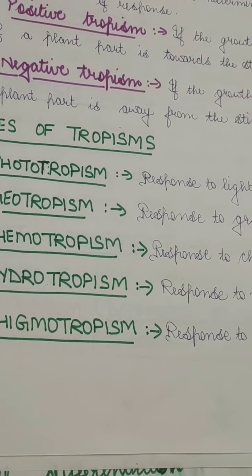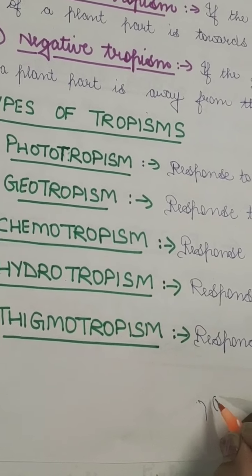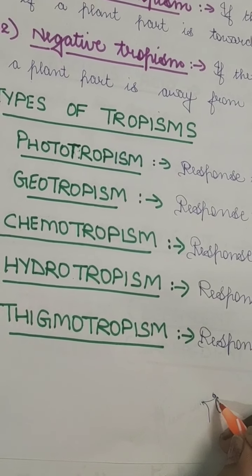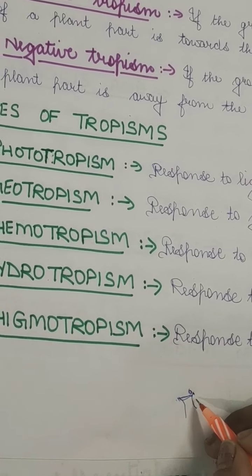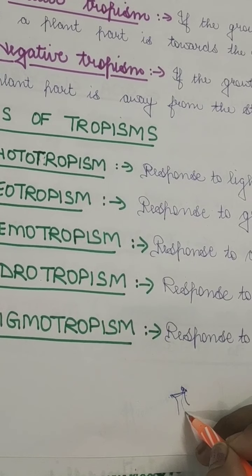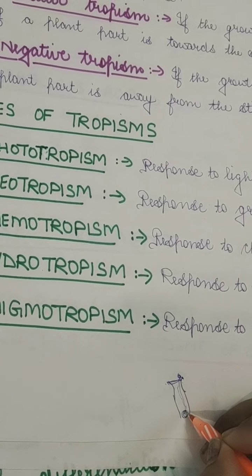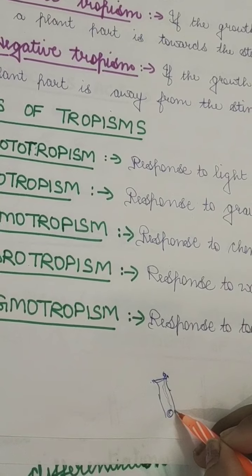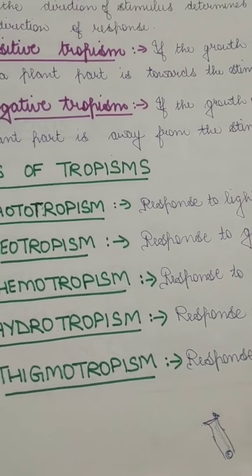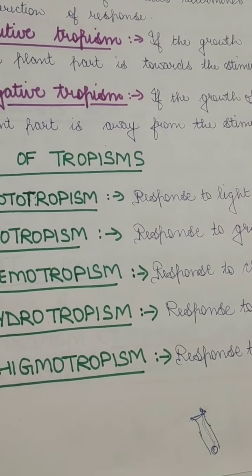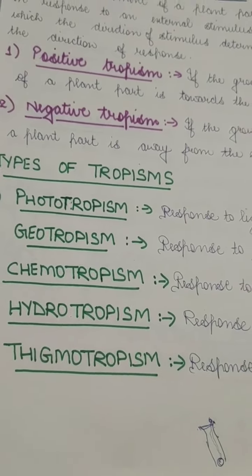Just understand that whenever the pollen grain comes here, and this is the stigma of the flower, the pollen tube begins to grow, and it allows this pollen grain to move through the pollen tube, so that it can go to the ovary here at the bottom. This is the style. So it is sent to the ovary only because of this chemotropism. The flower allows the pollen grains to move through the pollen tube to the ovary because of this chemotropism. Okay, so the next is hydrotropism.